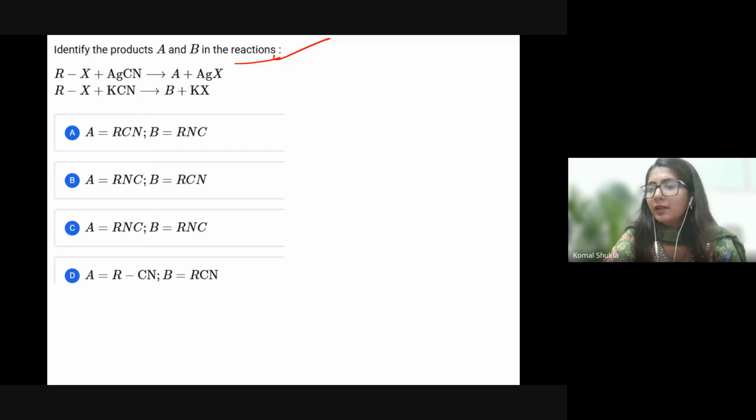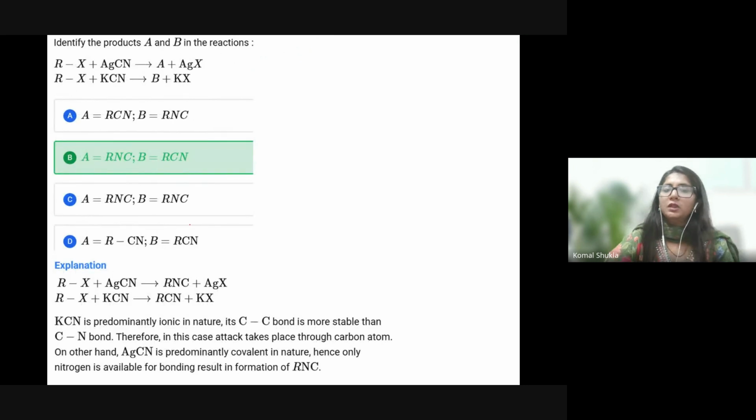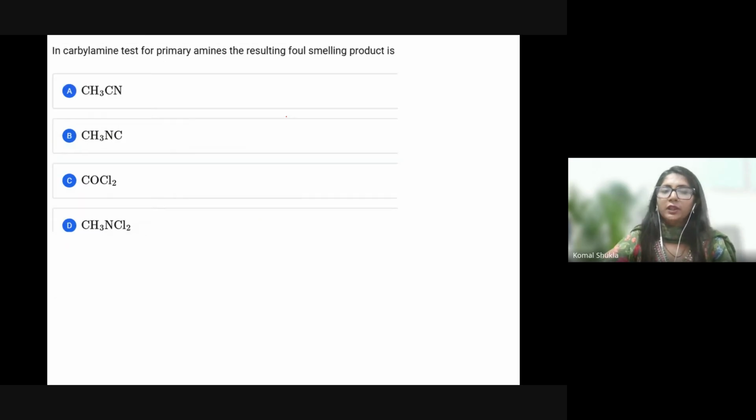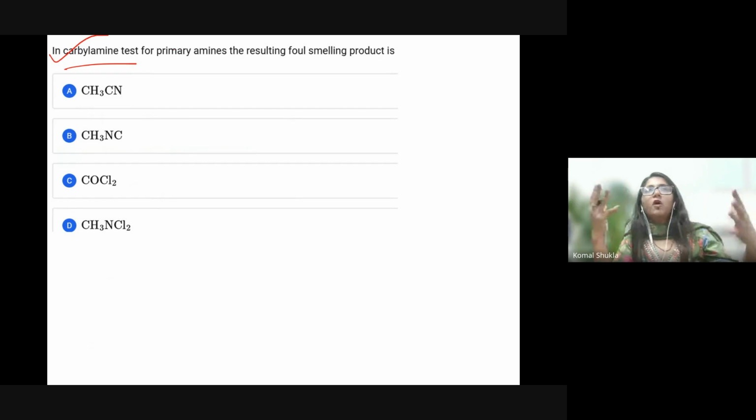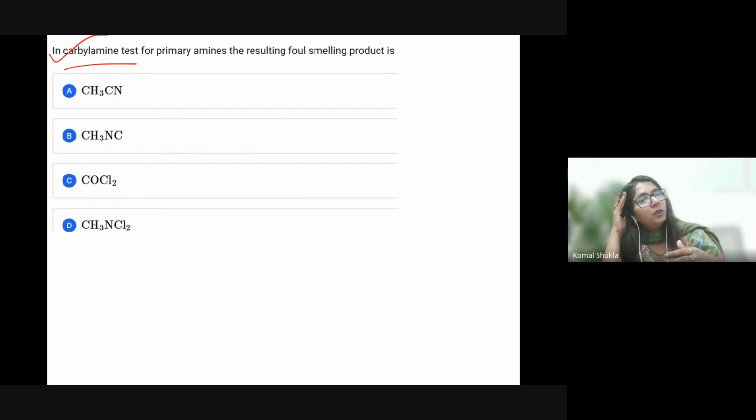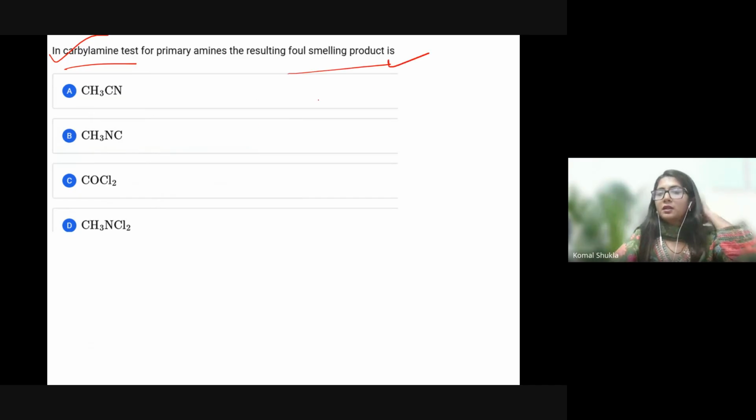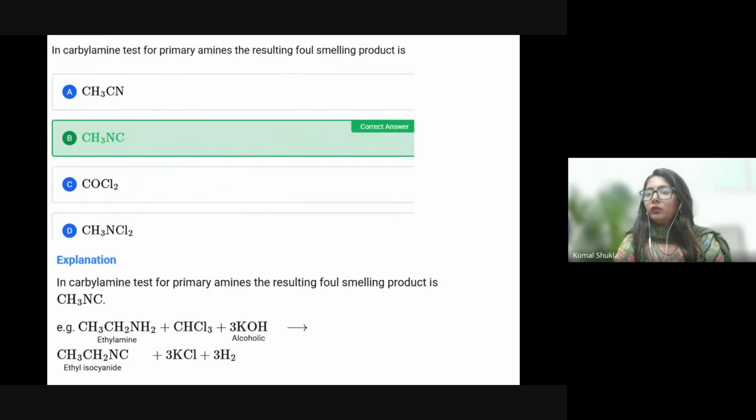So AgCN, isocyanide will form, and KCN, cyanide will form. So option A will be correct. Sorry, B will be correct. Let's go with the next question. This is again the carbylamine test where a foul-smelling compound is formed, and primary amines result in a foul-smelling product. What is it? This is again very easy. So the answer is here, it's option B. Correct, isocyanide will form.